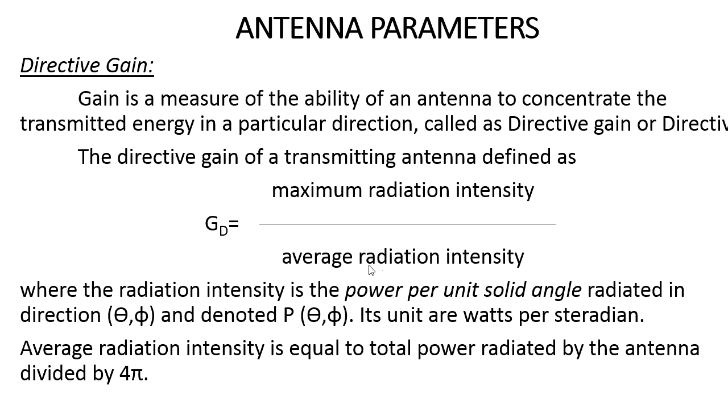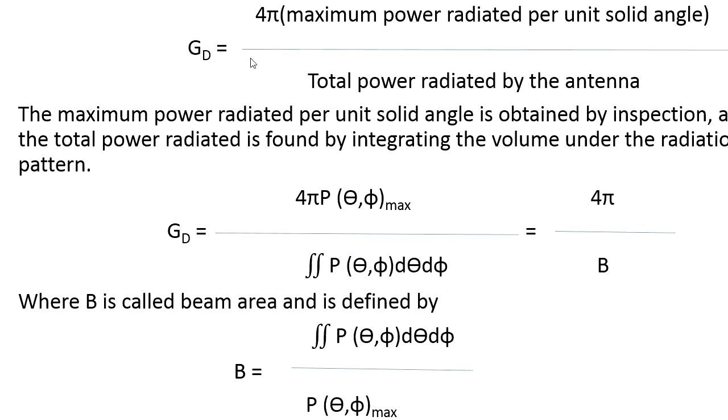If I substitute the average radiation intensity into the first equation, that is the directive gain, we get the following equation. I replaced the average power with the total power radiated by the antenna divided by 4 pi, and the 4 pi is transferred to the numerator of the equation. The maximum power radiated per unit angle is obtained by inspection.